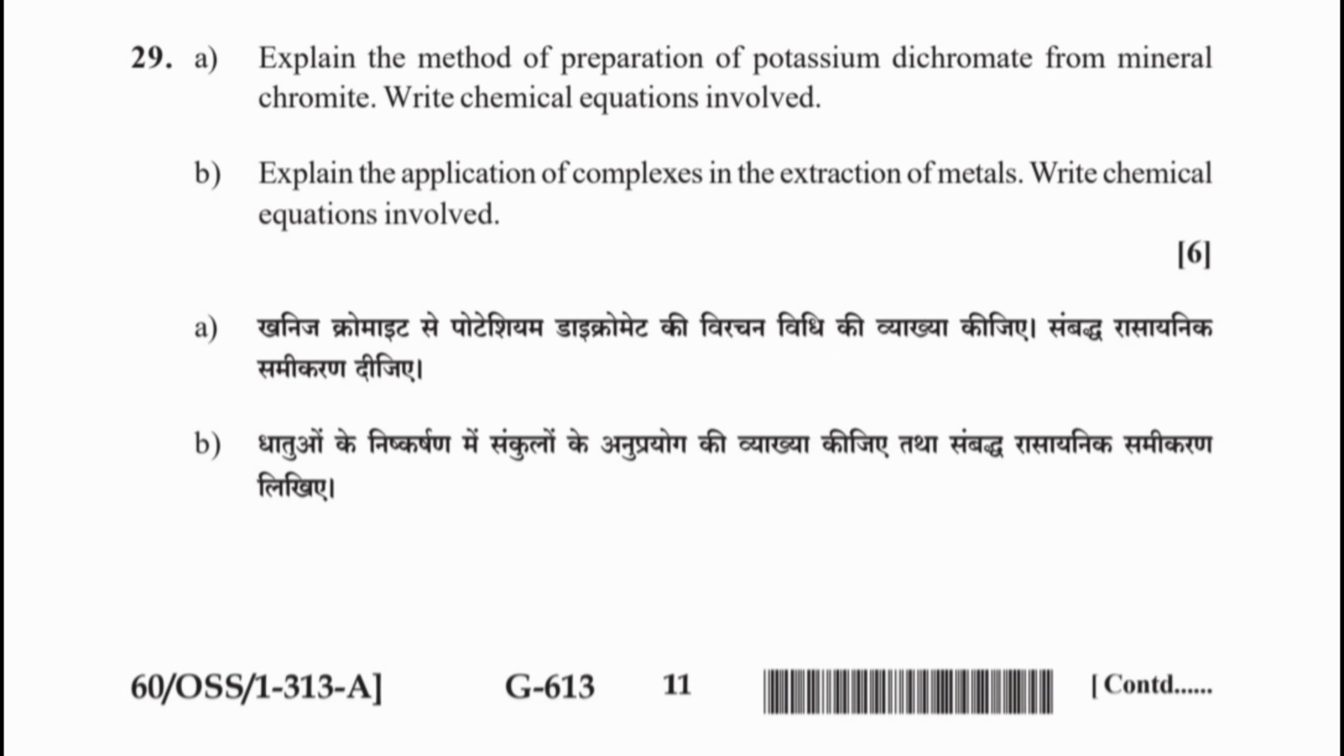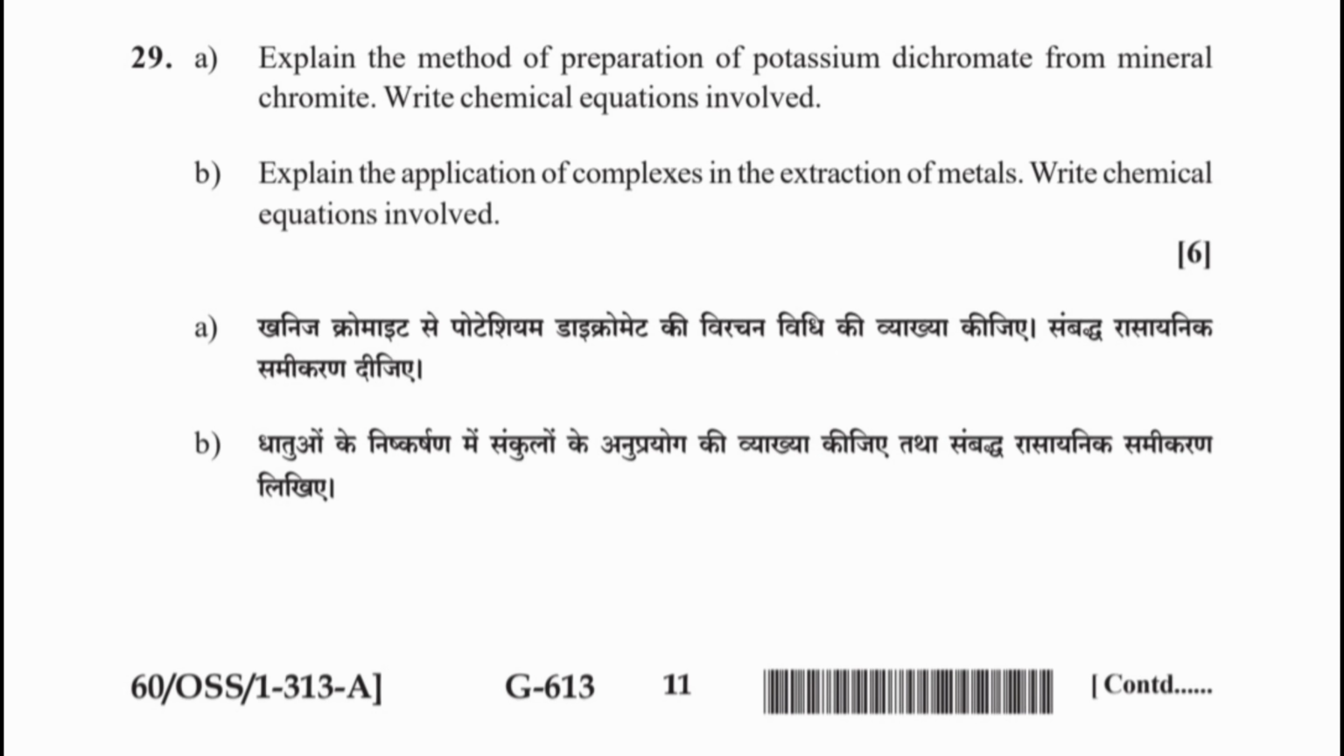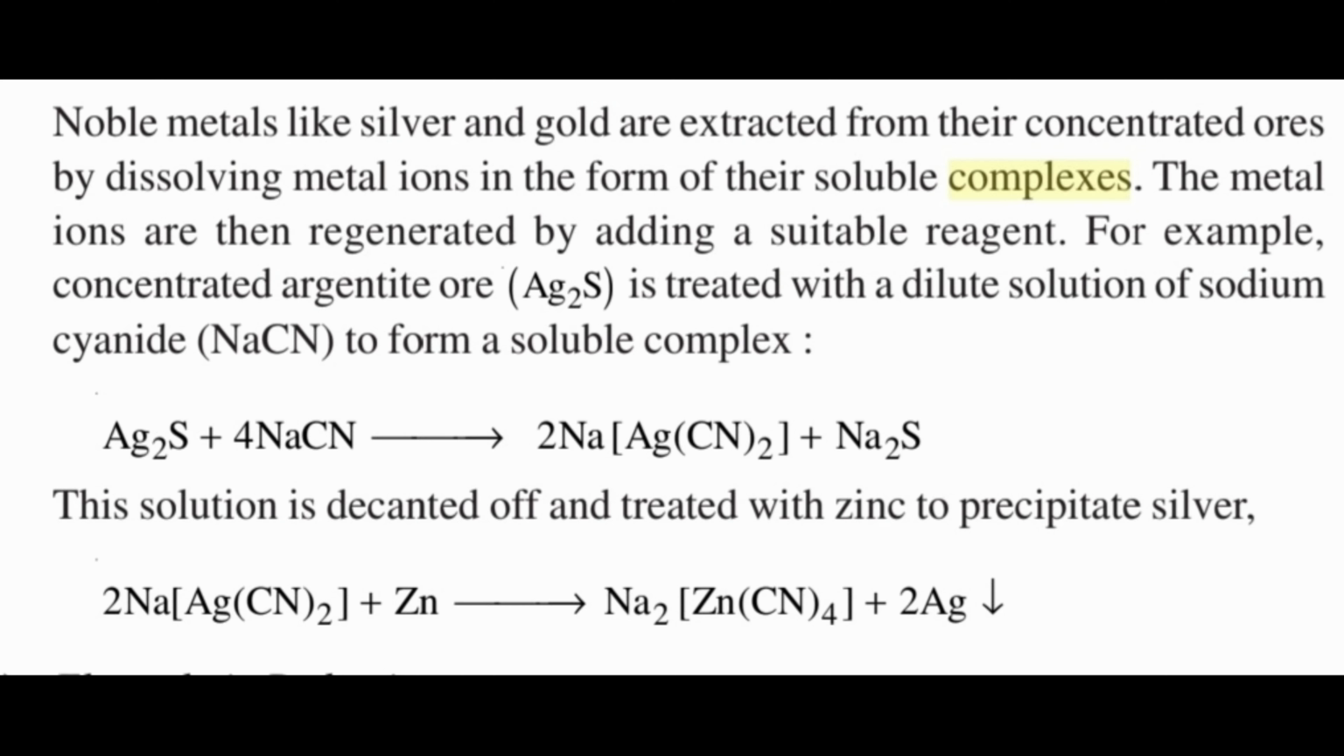Question 29A. Explain the method of preparation of potassium dichromate from the mineral chromite. Write chemical equations involved. Answer. Step 1. Roasting: conversion of chromite ore into sodium chromate. Step 2. Conversion of sodium chromate into sodium dichromate. Step 3. Conversion of sodium dichromate into potassium dichromate. Question 29B. Explain the application of complexes in the extraction of metals. Write chemical equations involved.